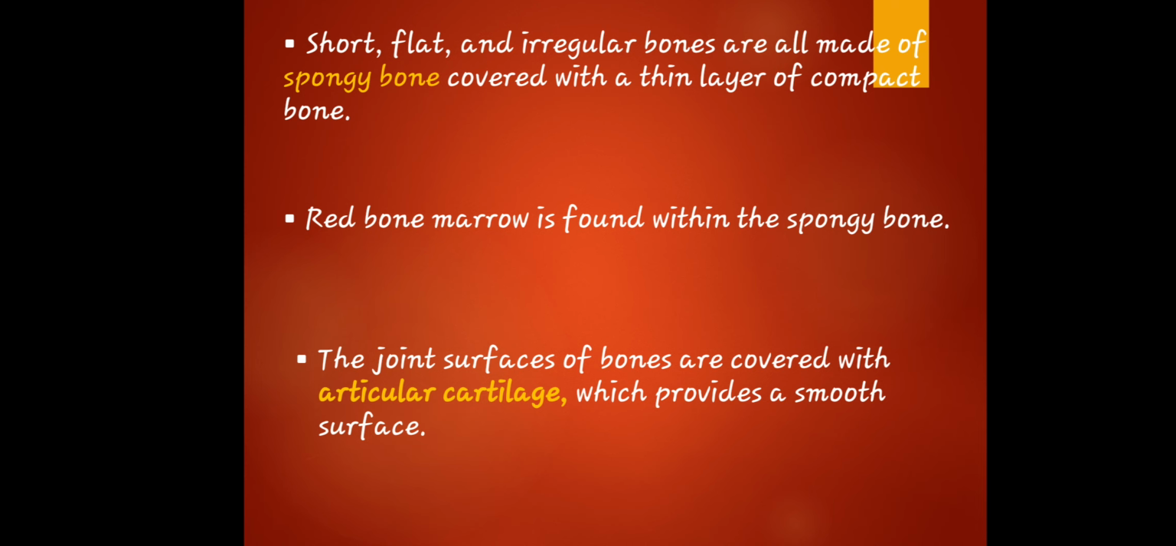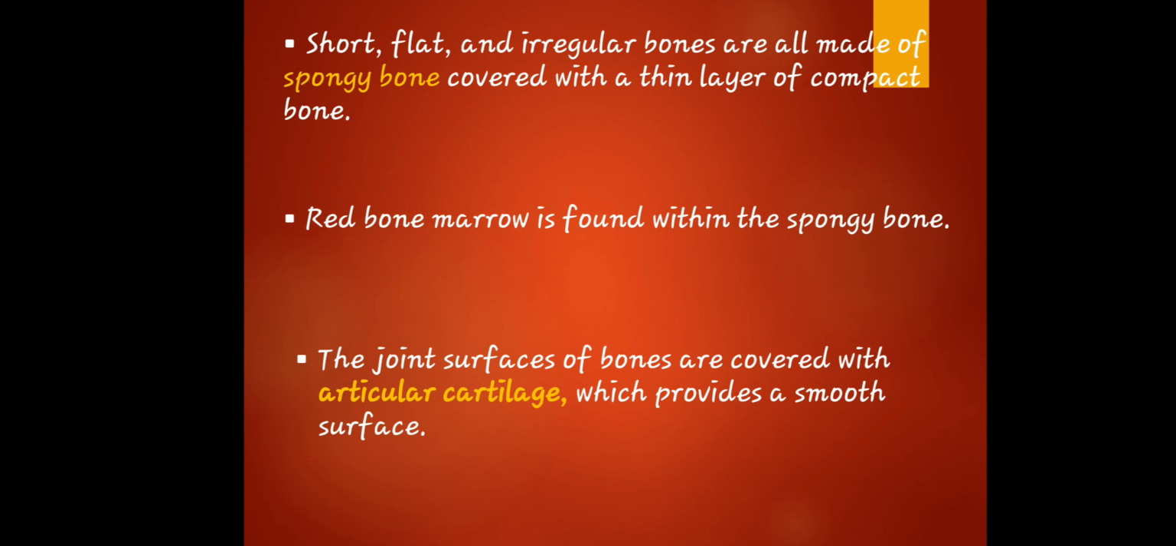Yung nag-iisa lang, si compact bone, because compact bone is made up of long bones. So, short bones, flat to irregular, spongy bone siya. Okay? So, aside from that, red bone marrow can be found also within the spongy bone. Kasi red bone marrow is another name for blood cell production. So, meaning to say, blood cell production can be found within the spongy bone.